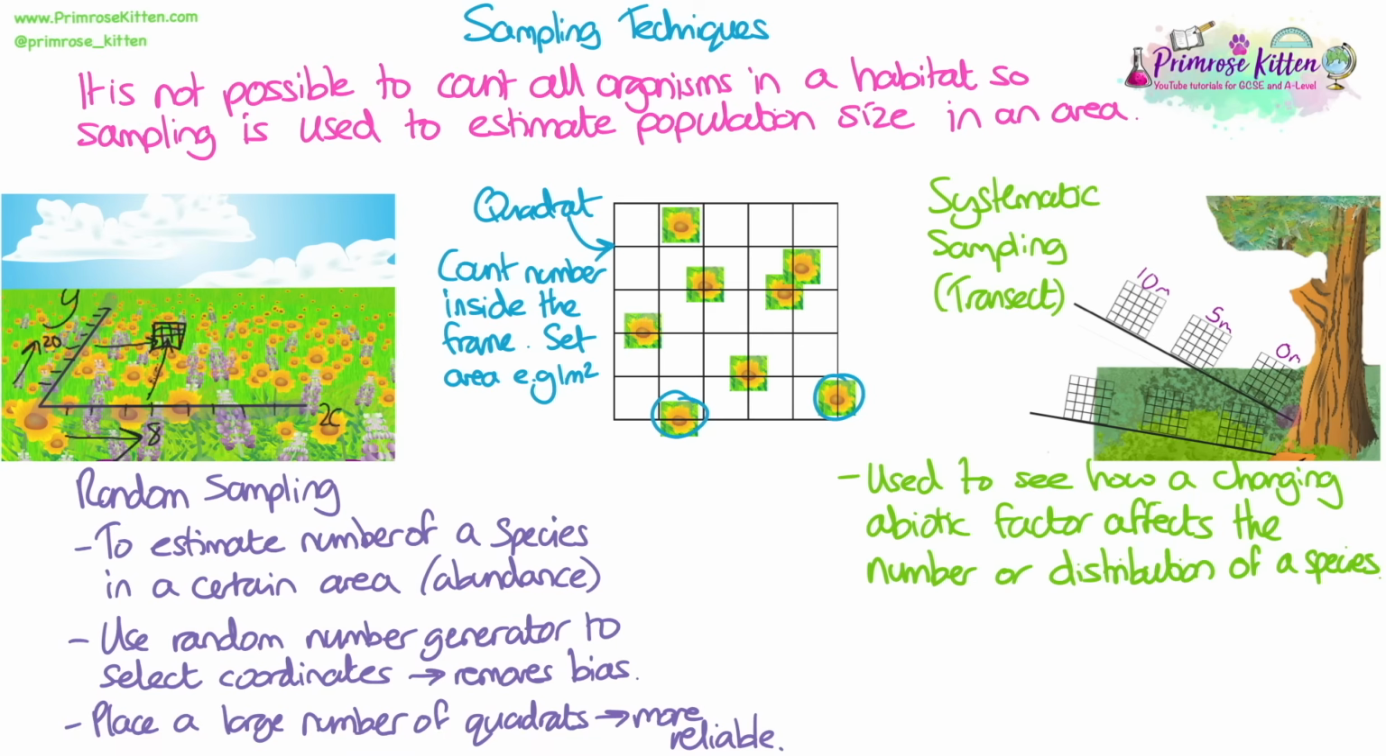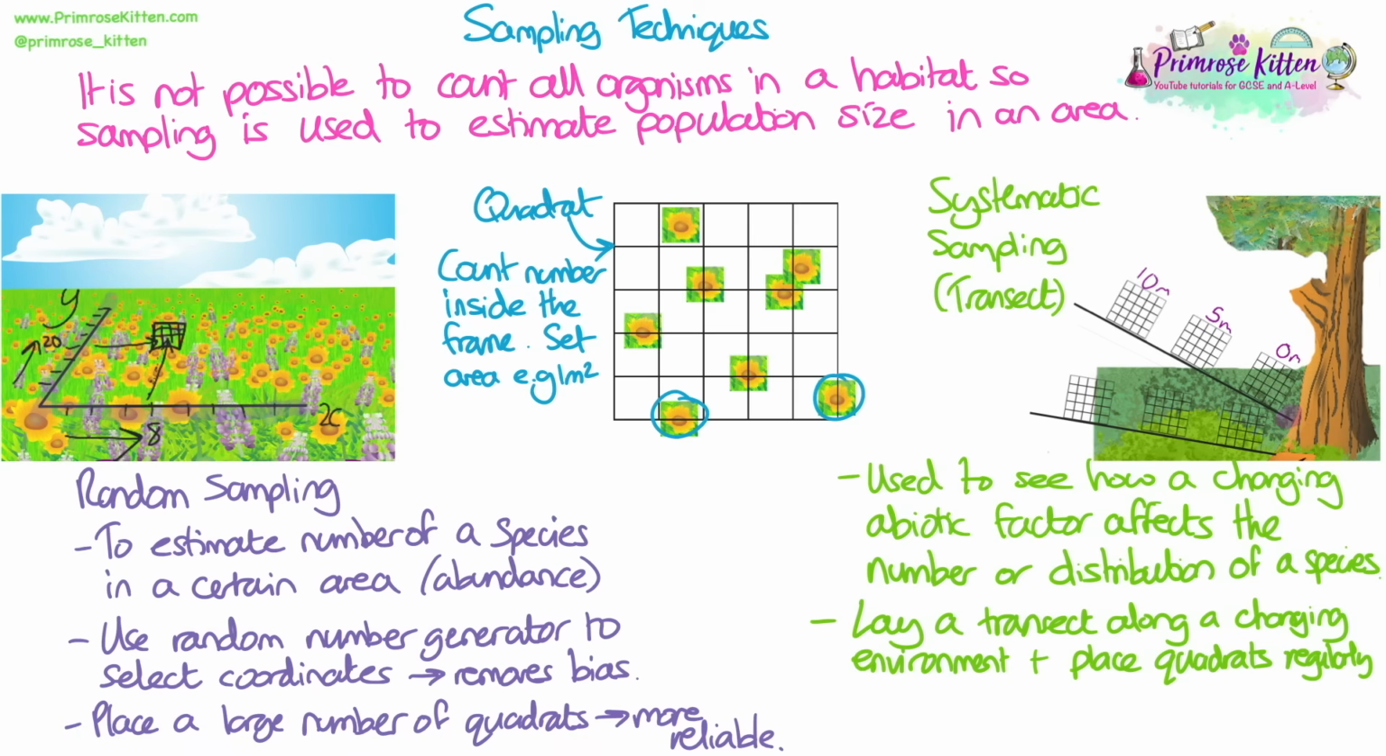Systematic sampling with a transect is used to see how a changing abiotic factor affects the number or distribution of a species, so where a species is found. As you can see from the diagram, we've laid a transect going away from the base of a tree, and we've done it twice. So you would lay a transect, so a tape measure, for example, along a changing environment, and then place your quadrats at regular intervals. That means they should be the same distance apart. So here we've gone for 0, 5 and 10 metres. So every 5 metres along my transect.